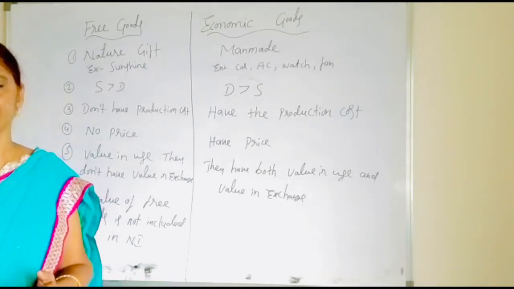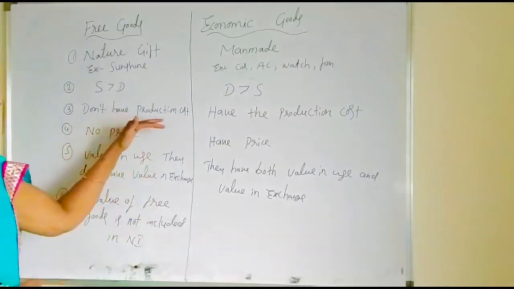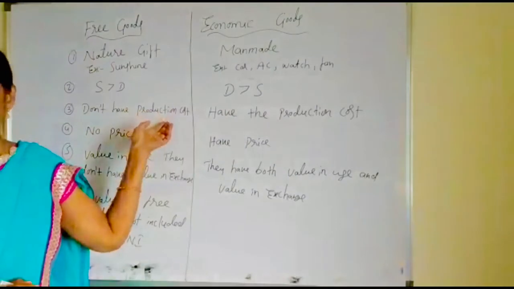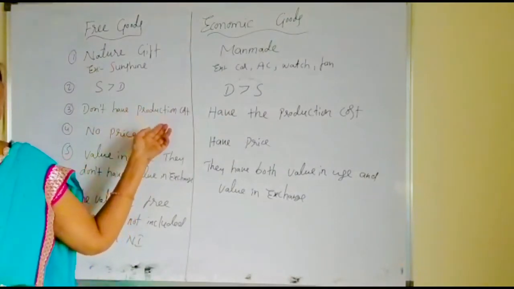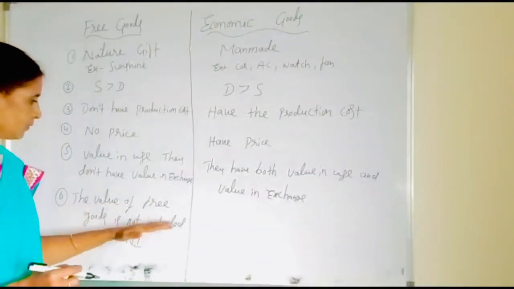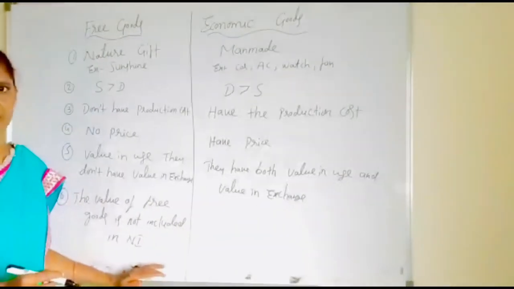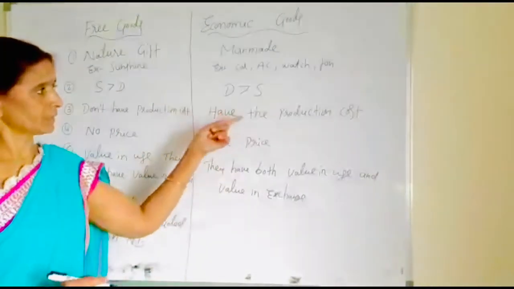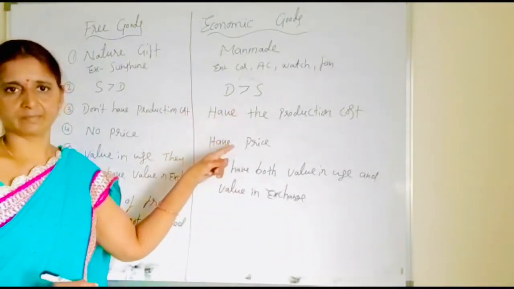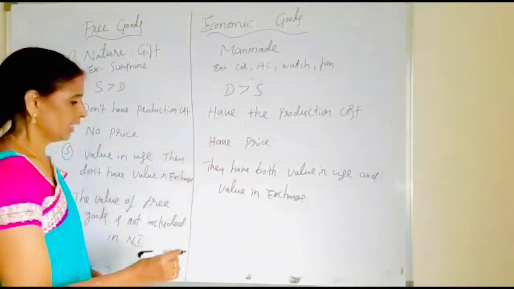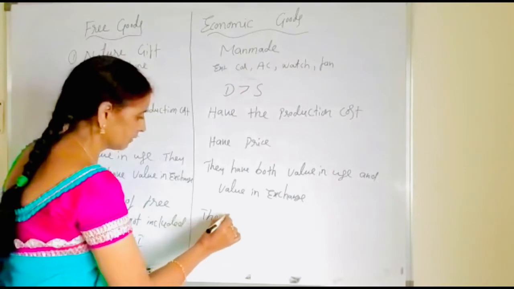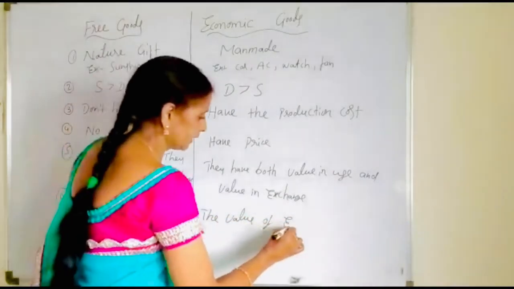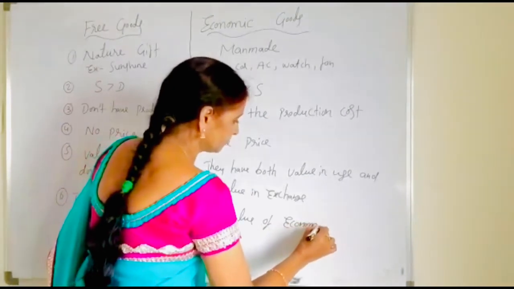The total amount of goods and services produced and generated in a country in a year period of time is called the national income. So here free goods are not produced by the human beings, they are available freely and they are the nature's gift. So that is the reason the value of free goods is not included in the national income. So what about the economic goods? They are having the production cost, they are having the price. Okay, so here the value of economic goods is included in the national income.